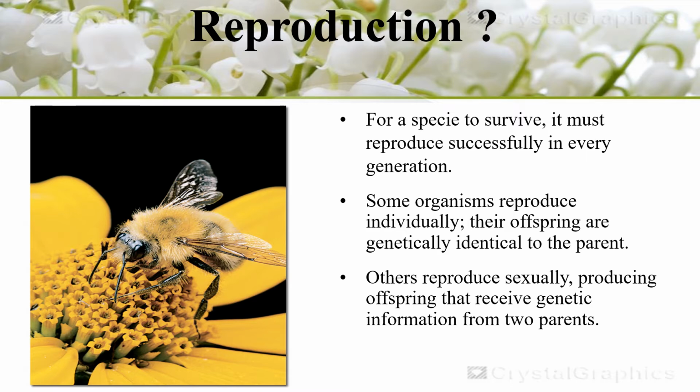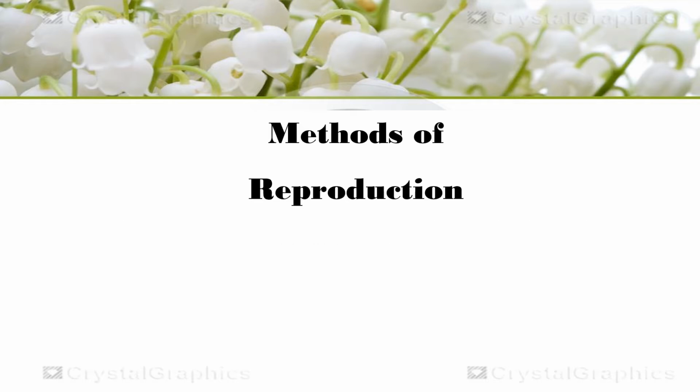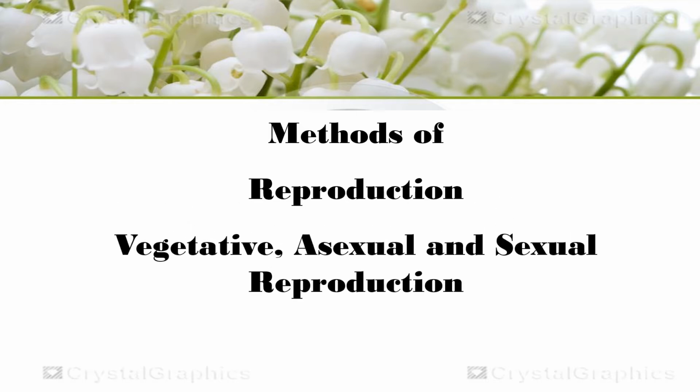Okay, thus it brings genetic variation in the individuals. And the individuals, unlike in asexual reproduction, are not exactly identical to their parents. Okay? There are two major types of reproduction in organisms, asexual reproduction and sexual reproduction. Asexual reproduction in plants is also termed vegetative reproduction.